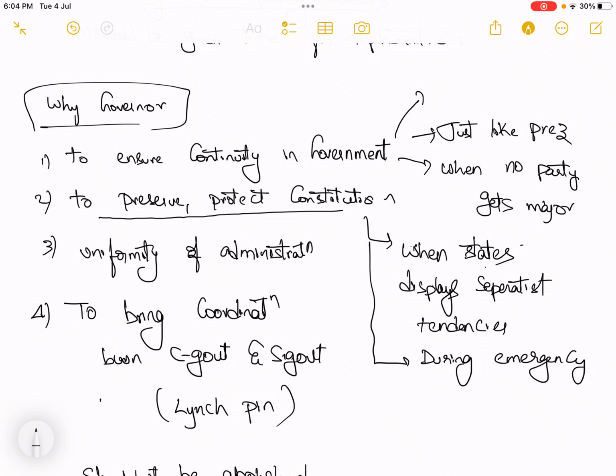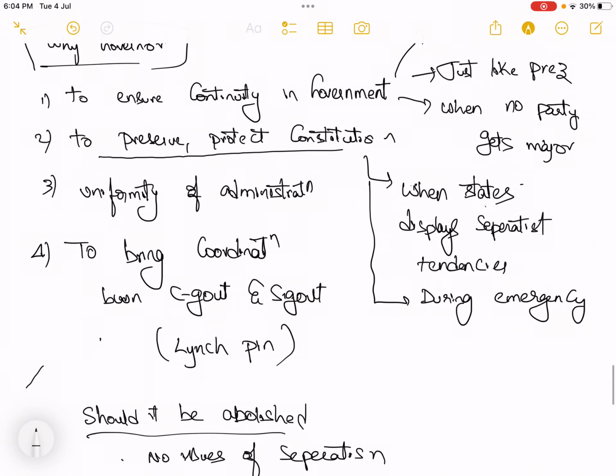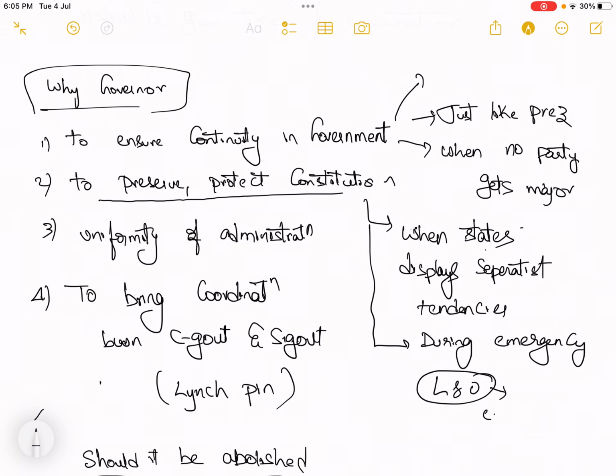Also, sometimes the state government's machinery is not enough to handle law and order. What if law and order has been severely affected by external aggression or any kind of armed conflict? In such conditions, the role of the governor is important to recommend to the central government such protection under Article 355.